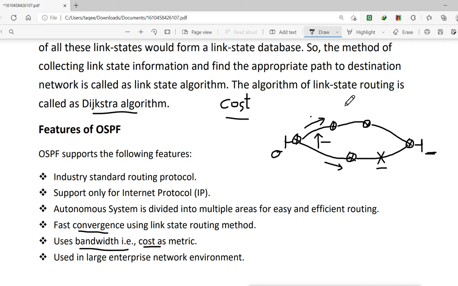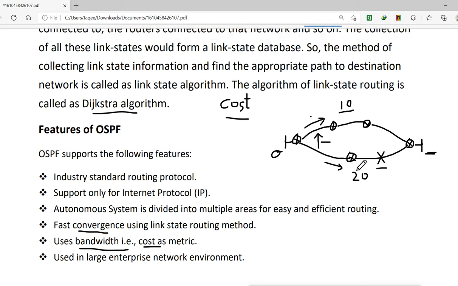So for example, if this path is showing cost 10 and this path is showing cost 20, it will choose the lower cost path, which is this one. So it will go from this side, it will not go from this side. On the other hand, RIP or IGRP use the hop count as a metric, the distance and direction.